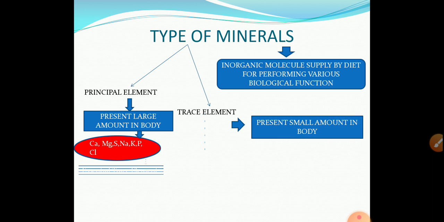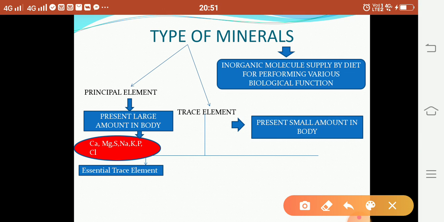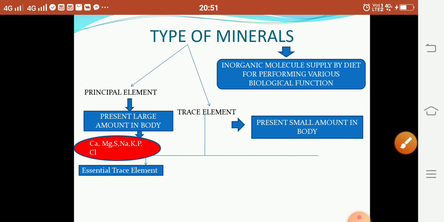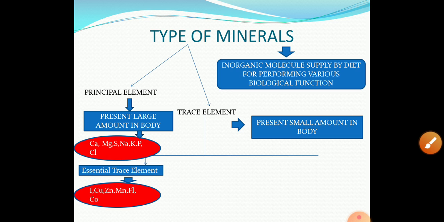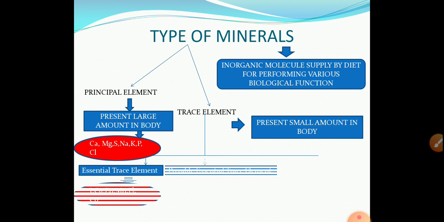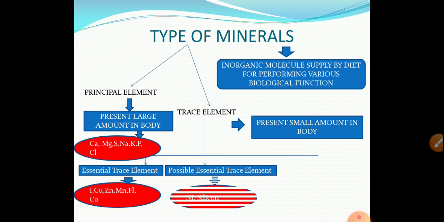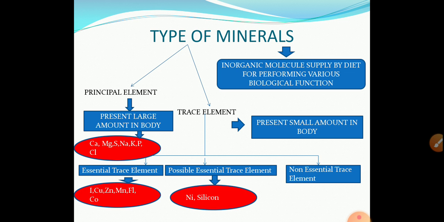Trace elements are again classified into three types. First one is the essential. Examples of essential are iodine, copper, zinc, manganese, fluorine, cobalt. Possible essential: nickel and silicon. And non-essential: aluminum, arsenic, lead, mercury. These are the non-essential trace elements.